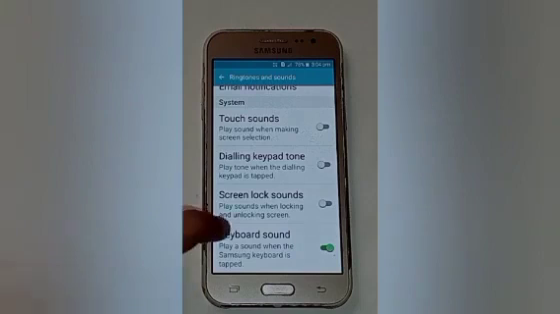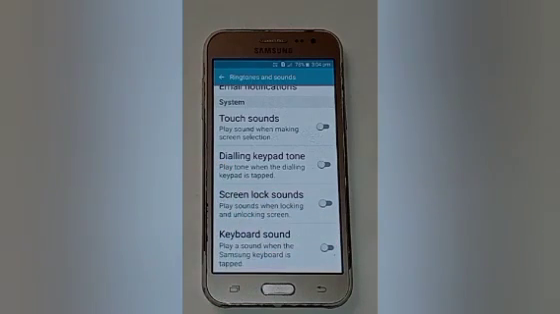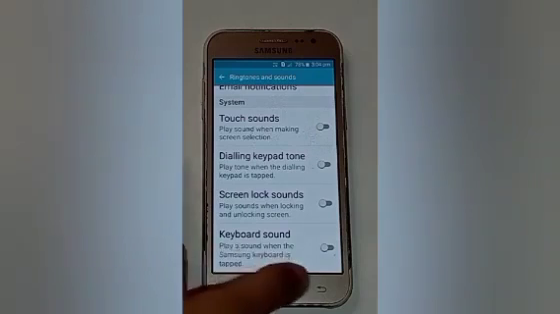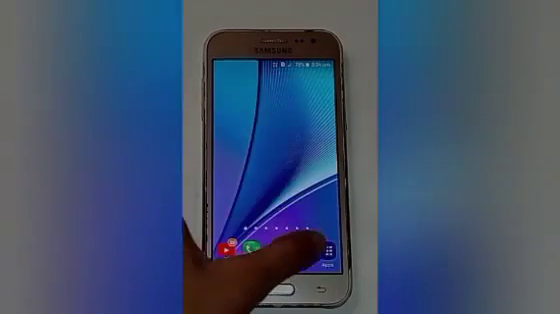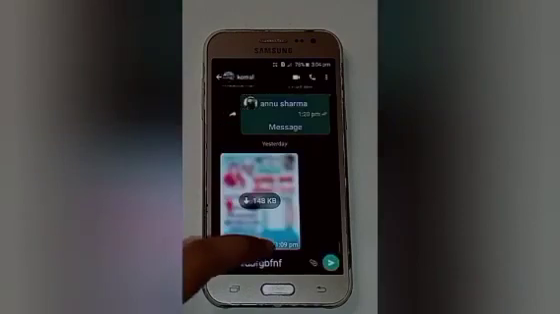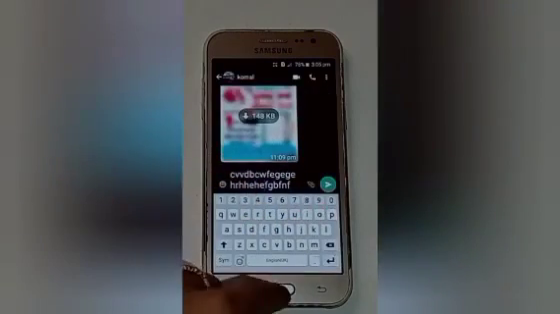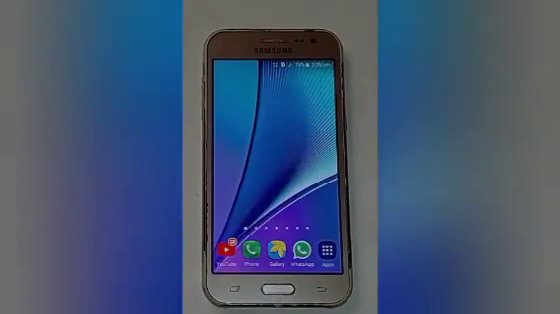If keyboard sound is off, it means that it doesn't play or produce any sound when the Samsung keyboard is tapped, because our keyboard sound option is off. I will show you the result. Here you will see it doesn't produce any sound when we tap on our Samsung keyboard. It means that our keyboard sound is off in this way.